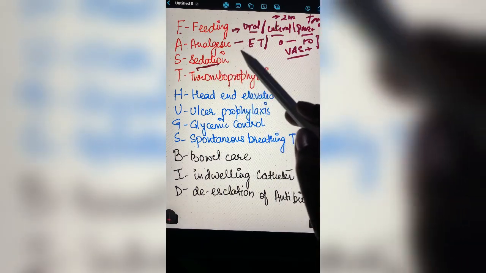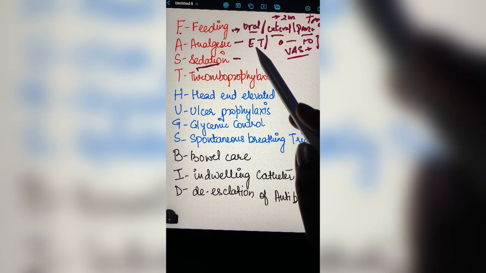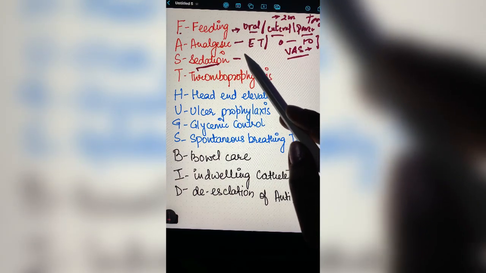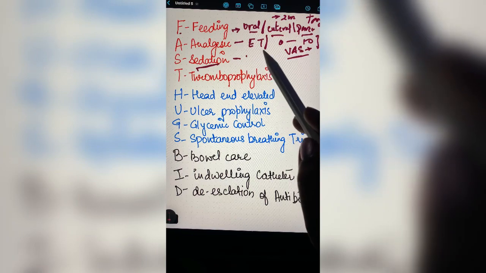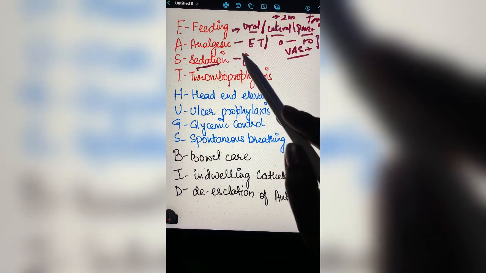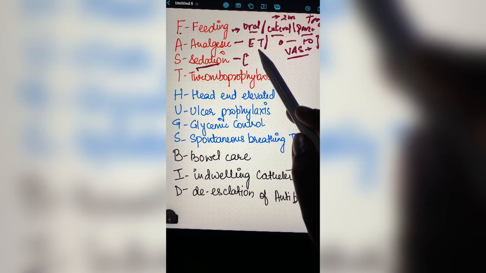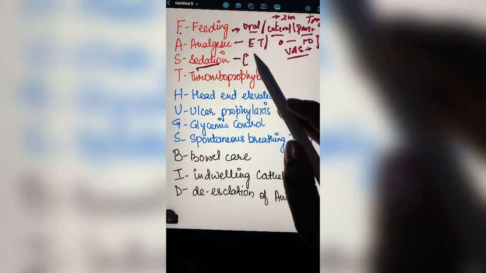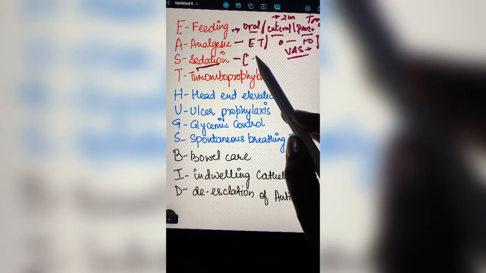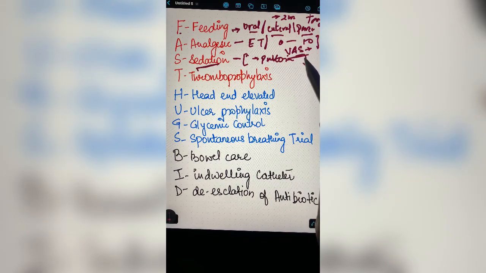Then comes S, that is for sedation. Sedation needs to be tapered off slowly, because of a very famous term, sedation vacation. We have heard a lot about this term. In between, sedation has to be put down, to check how much effort the patient is putting in to come off the ventilator. So for that reason, sedation has to be tapered off slowly and gradually.